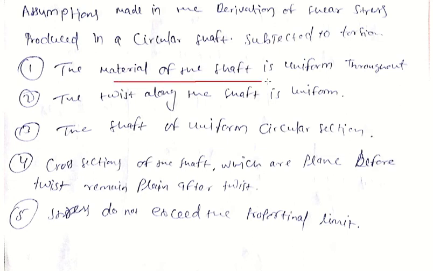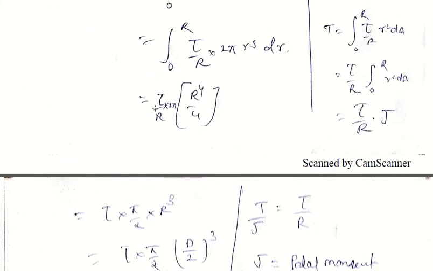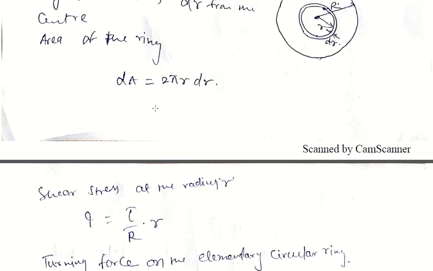The twist along the shaft will also be uniform. The shaft has a uniform circular section. Cross sections of this shaft which are plane before twist remain plane after twist, that means they do not warp. Stress does not exceed the proportional limit. These are the assumptions for the derivation of torsion of shaft.